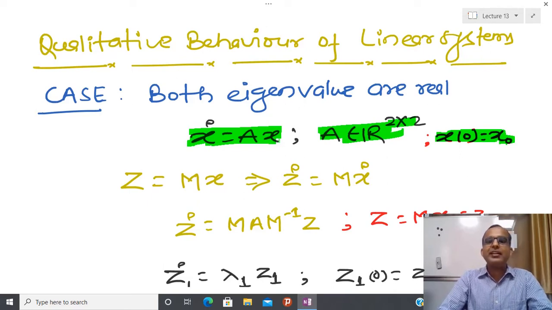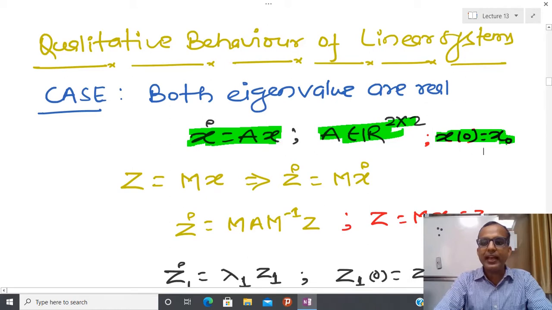So whenever we draw the approximate behavior in the two-dimensional plane, I have to consider all possible cases. I am going to start with the simplest one: I assume both eigenvalues are real, and then consider whether both are negative, both are positive, or one is positive and one is negative, and what the behavior is in each case.